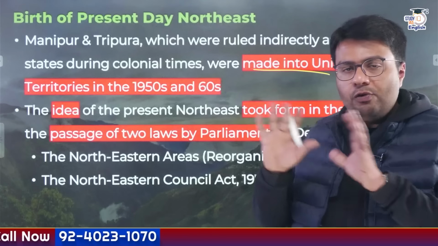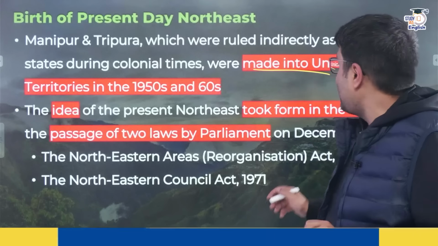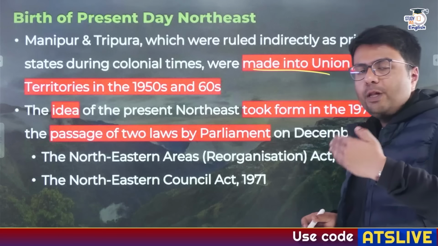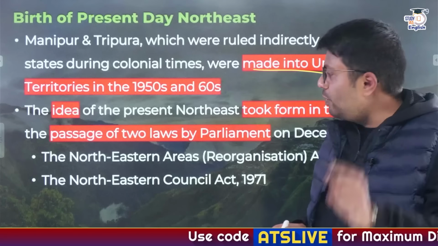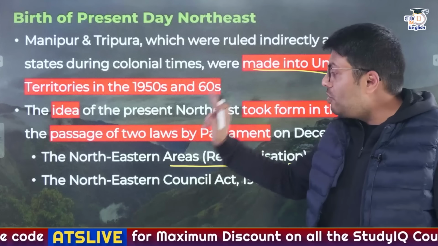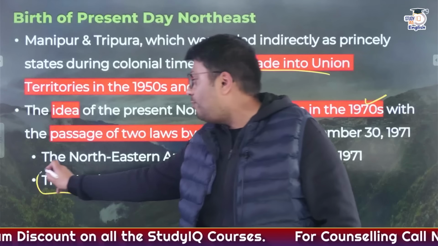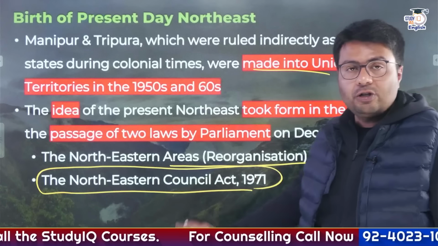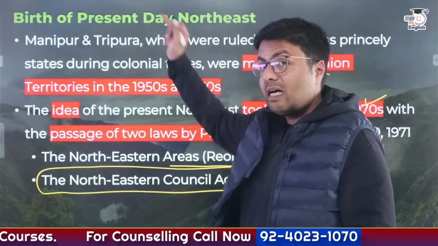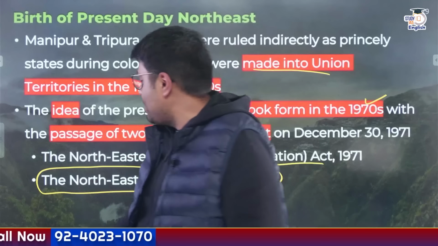Now, the idea of northeast, it took its present form. You can trace back to the events that happened in 1970s with passage of 2 acts to the parliament. This was Northeastern Areas Reorganization Act 1971 and the Northeastern Council Act 1971. Yes, this is the very act which provides the statutory recognition to the Northeast Council, which consists of how many states? Which consists of 8 states that I've told you initially.